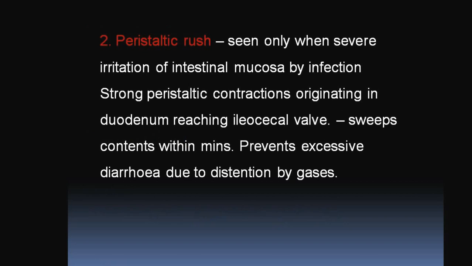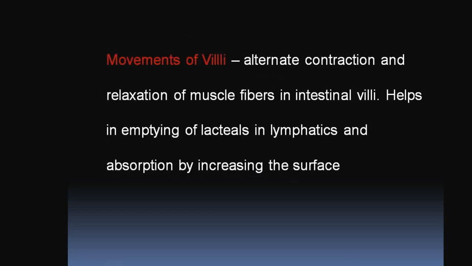Now, the next concept, that is peristaltic rush. It is seen only with severe irritation of the intestinal mucosa by infection. A strong peristaltic contraction originating in the duodenum reaches the ileocecal valve and sweeps the contents within minutes, and it prevents excessive distension due to the different gases. This is peristaltic rush.